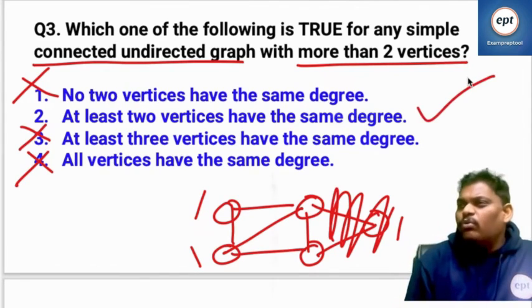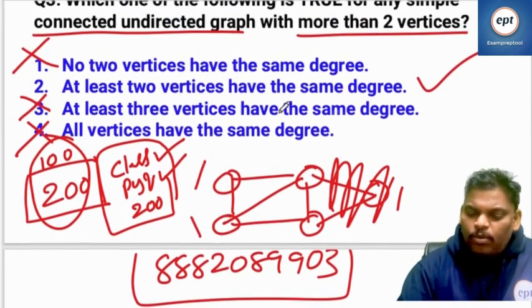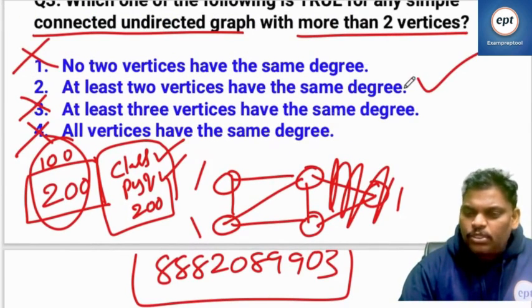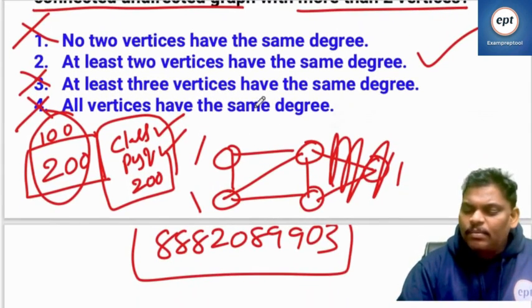So you have to take some examples and you have to check. So to this problem, answer is going to be second option, right? Take some examples and check. It is a very simple problem.